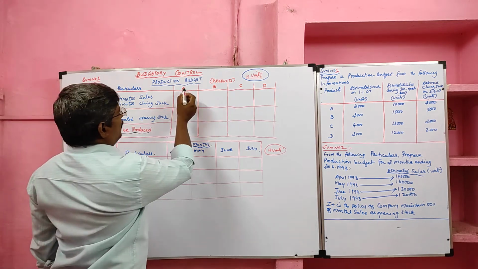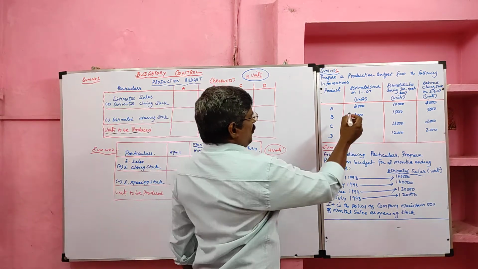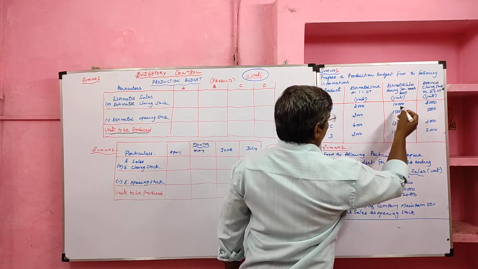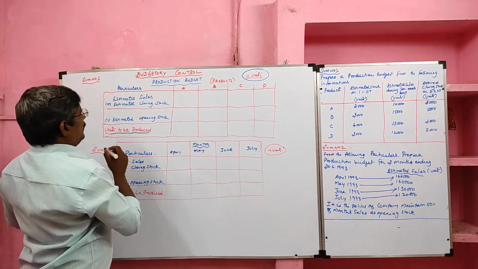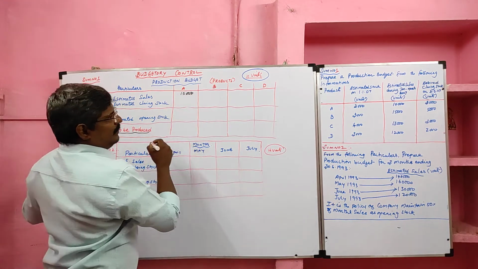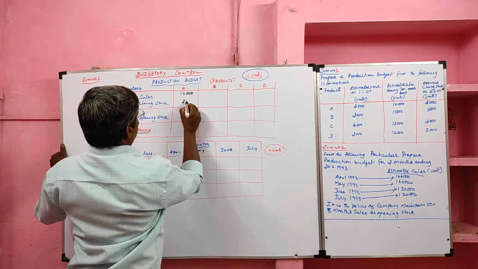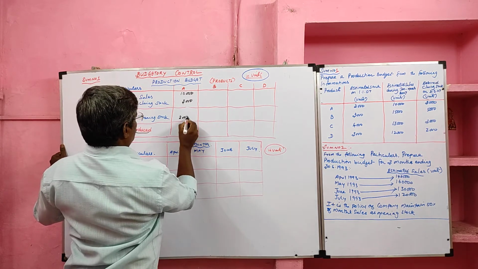There are 4 types of product A, B, C and D. Here this is opening stock, this is sales, this is closing stock. First we need sales and closing stock. For product A, the estimated sales are 10,000, estimated closing stock 3,000, estimated opening stock 2,000.